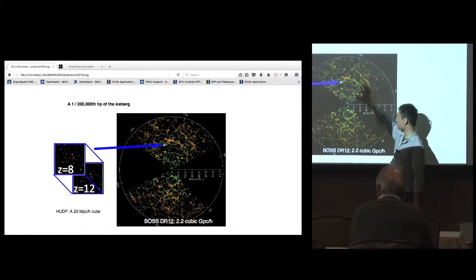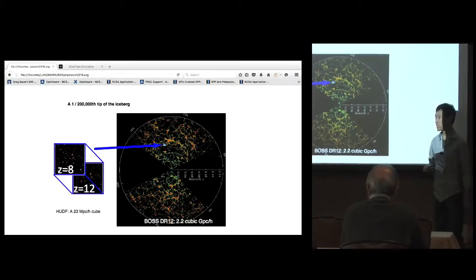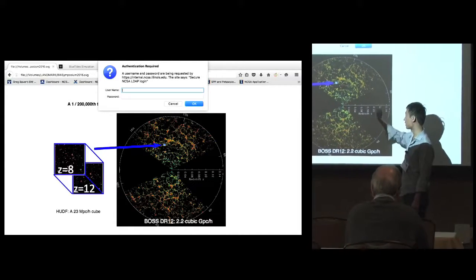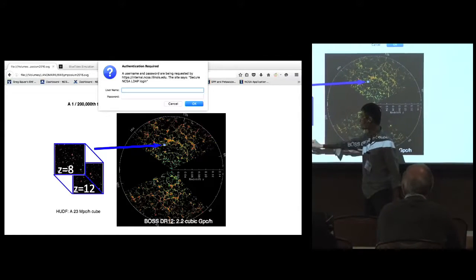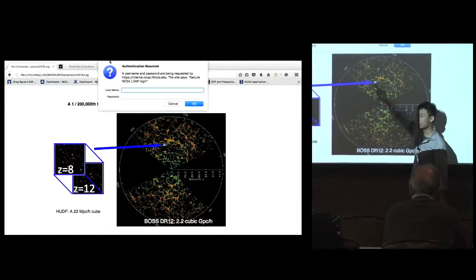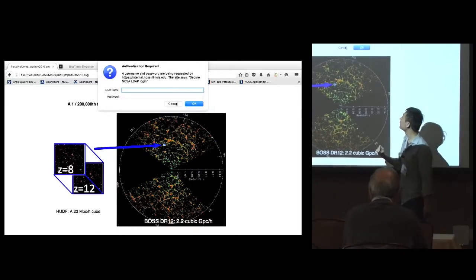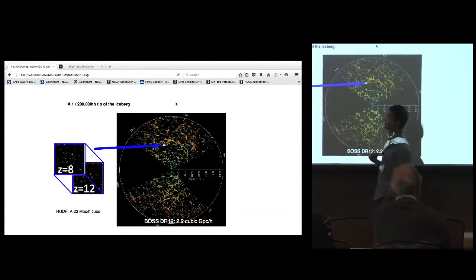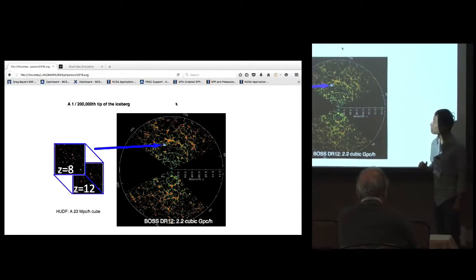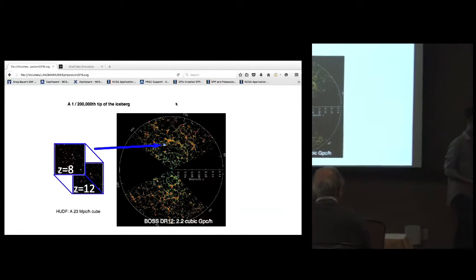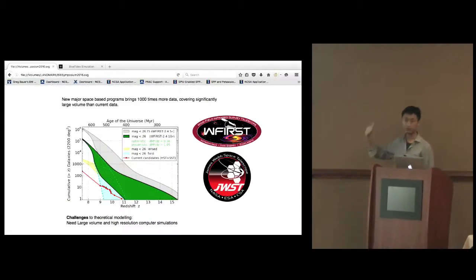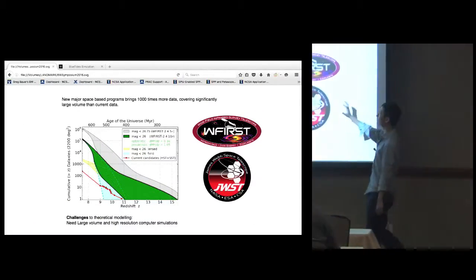And this picture on the right shows you the sample we use to measure dark energy, the low redshift galaxies we use to measure dark energy. And putting the Hubble Ultra Deep Field into context is this pale blue point. And if you look at the volume, we only covered about 1 out of 200,000 of the volume we know about the late-day galaxies. There is a huge space for discovery, and NASA is aware of that.